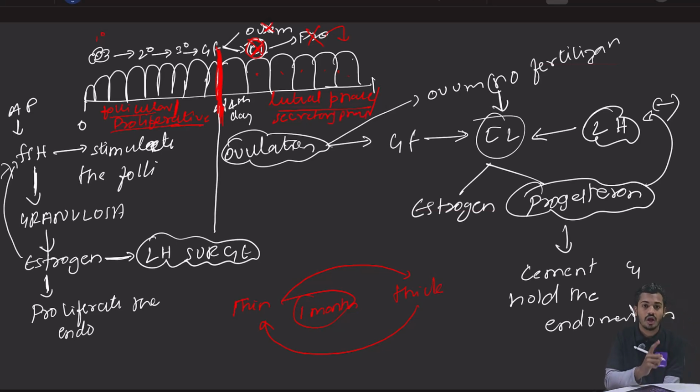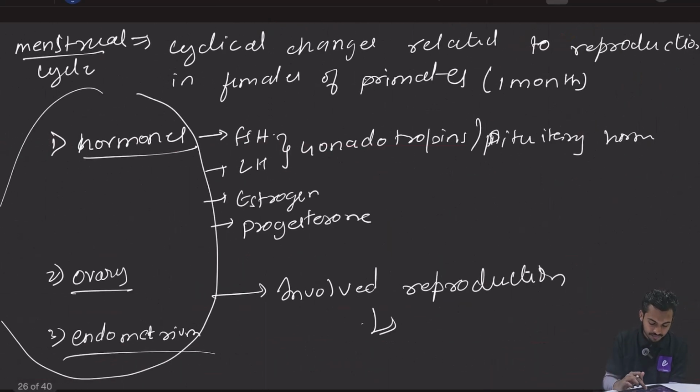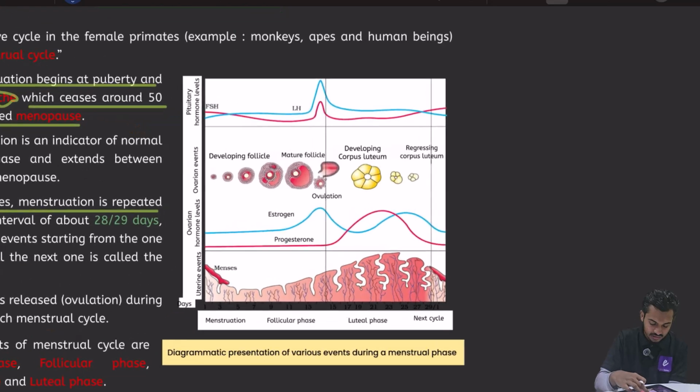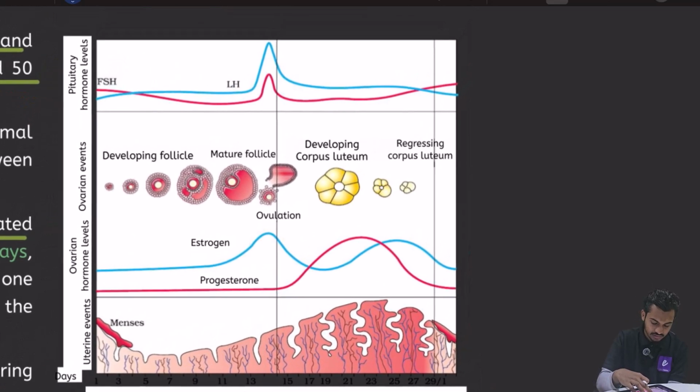तो आप देख सकते हैं दोस्तों, इफ यू कंसीडर एंडोमेट्रियम, सो बिफोर ओव्यूलेशन द साइकिल इज कॉल्ड एज proliferative phase because the endometrium is proliferating. After ovulation it is called as secretory phase because there is secretory function on the endometrium. राइट। अगर आप फॉलिकल्स को लेकर बात करेंगे, सो बिफोर ओव्यूलेशन द फेज इज कॉल्ड एज व्हाट? Follicular phase. After ovulation it is called as luteal phase. Now we will go back to this graph, very important graph, and we will understand.